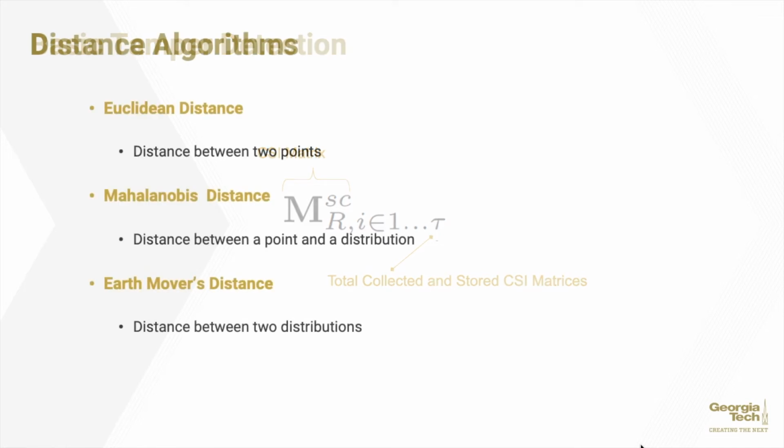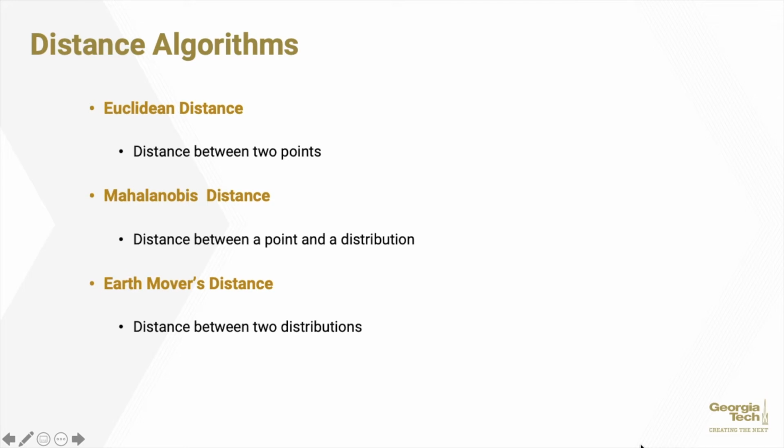In order to evaluate distance, 3 different algorithms were applied during the course of this presentation in order to try to find the most reliable way to determine when a physical component had been moved or tampered with. In this case, Euclidean, Mahalanobis, and Earth movers distance were considered, with Euclidean distance being the distance between 2 points direct, Mahalanobis being the distance between a point and a distribution, and Earth movers distance being a distance between 2 distributions.